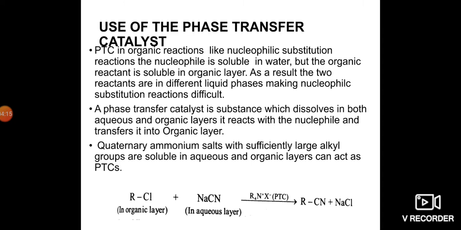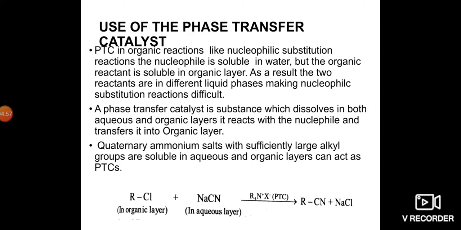Then go to the use of phase transfer catalysis, PTC, in organic reactions like nucleophilic substitution reactions. The nucleophile is soluble in water, but the organic reactant is soluble in the organic layer. As a result, the two reactants are in different liquid phases, making a nucleophilic substitution reaction difficult. Aliphatic amines are soluble in water, whereas aromatic amines are not soluble in water; they are soluble in organic compounds.